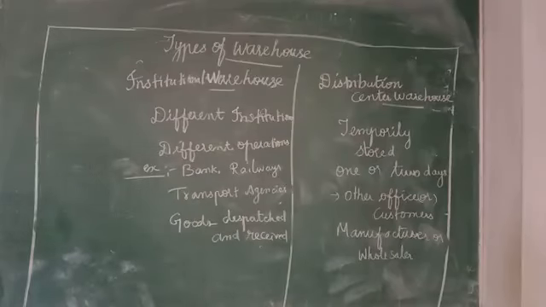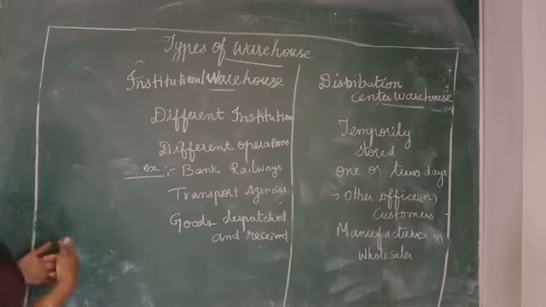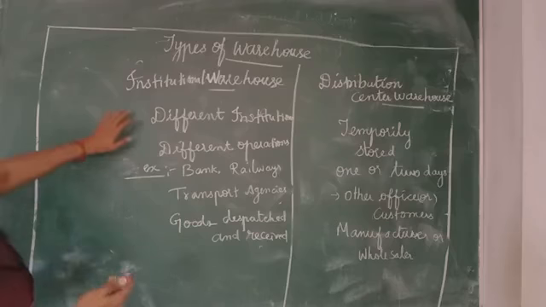Thus, in the previous session, we have learned about the types of warehouses: private warehouse, public warehouse, government warehouse, and bonded warehouse. So here now we are going to continue with the same types of warehouses, that is institutional